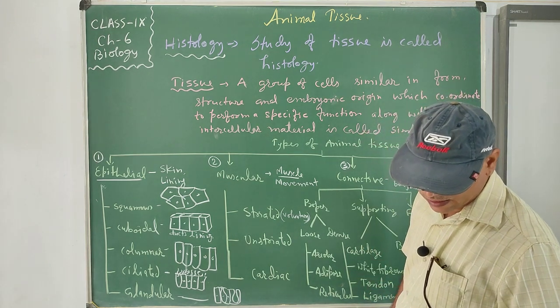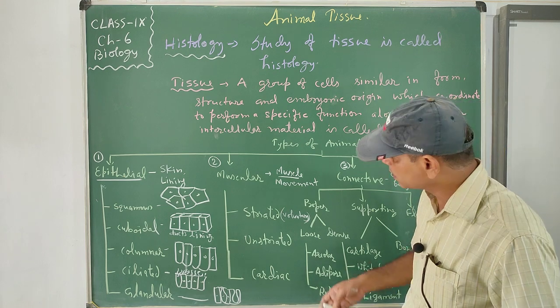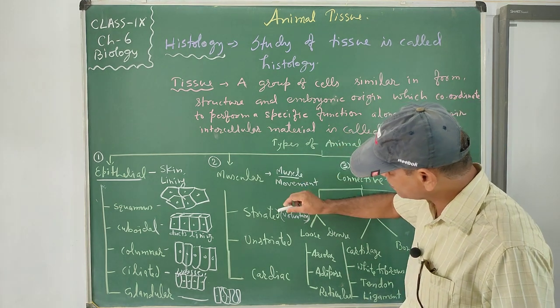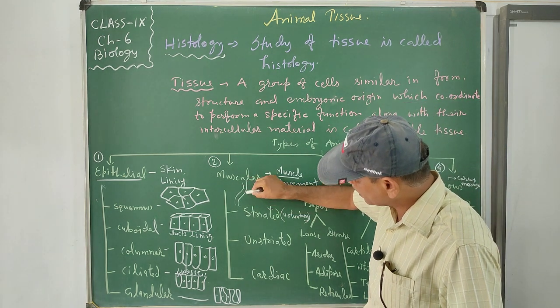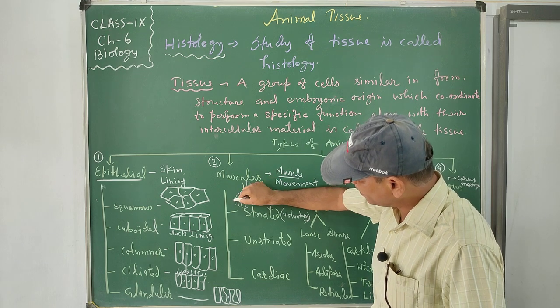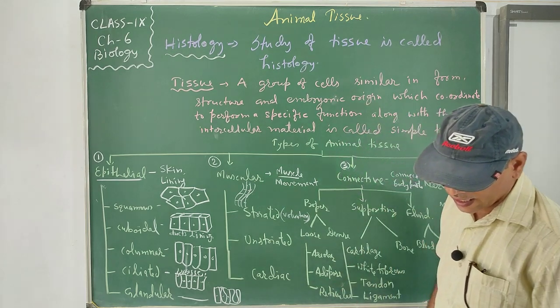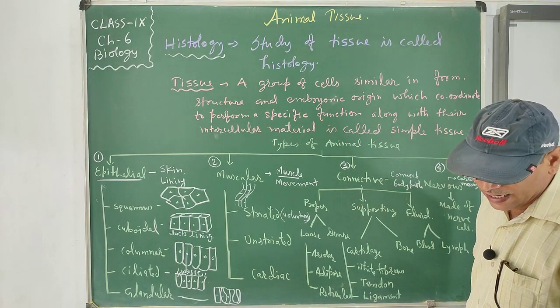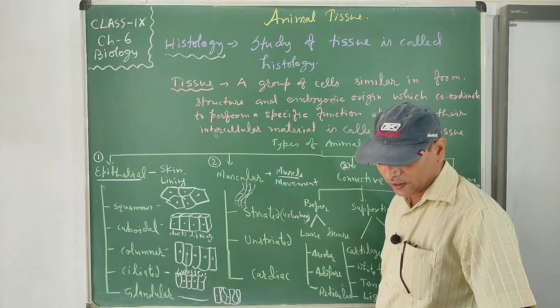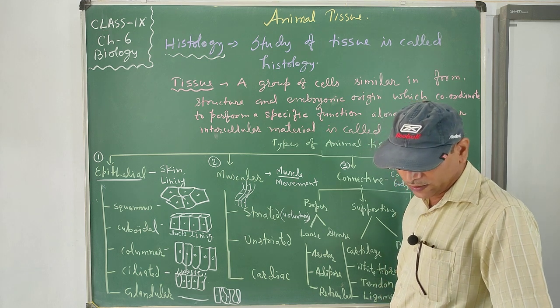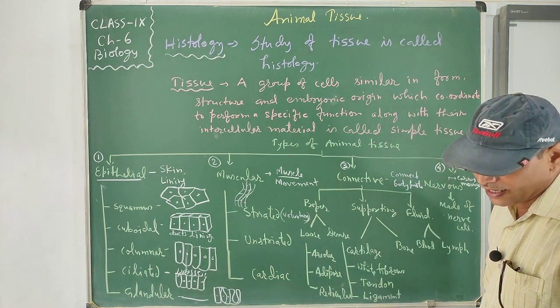So striated muscles are elongated and narrow. Each muscle fiber may be 40 millimeters in length and 10 to 20 micrometers in diameter.